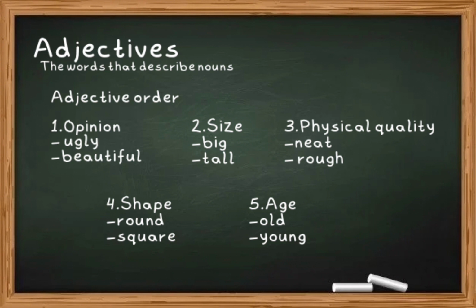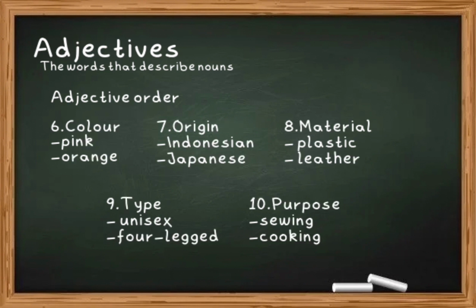Number 1, opinion: ugly, beautiful. Number 2, size: big, tall. Number 3, physical quality: neat, rough. Number 4, shape, for example, round or square. Number 5, age: old and young. Number 6, color: pink and orange. Number 7, origin: Indonesian and Japanese.